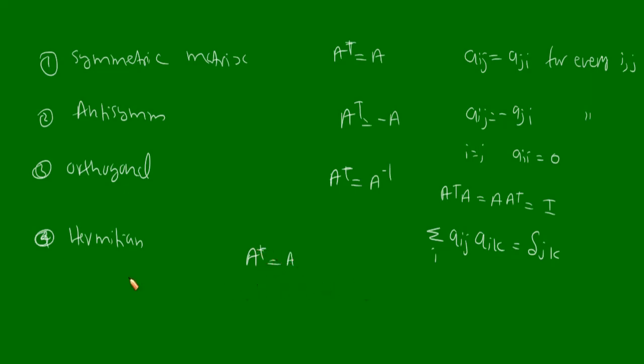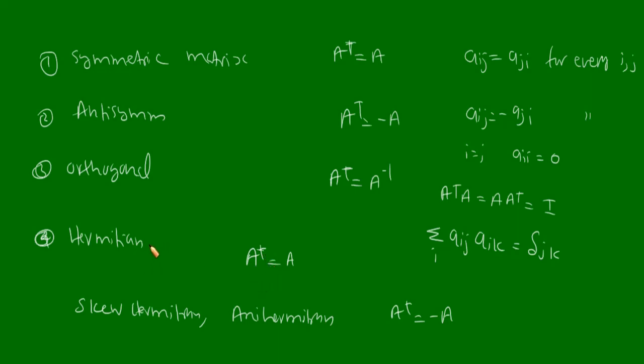Also we can define anti-Hermitian matrix or skew-Hermitian matrix. Anti-Hermitian or skew-Hermitian means A dagger is equal to minus A. So a Hermitian matrix is the complex analog of the real symmetric matrix.